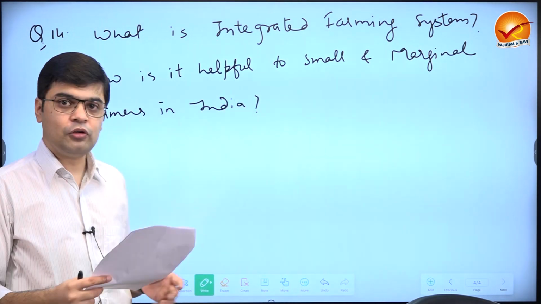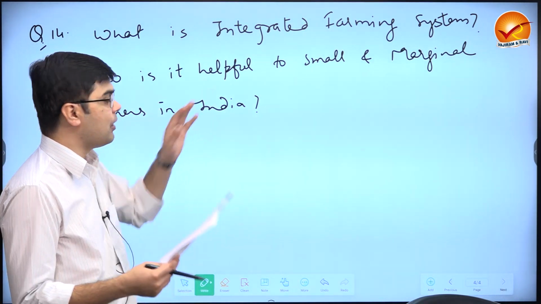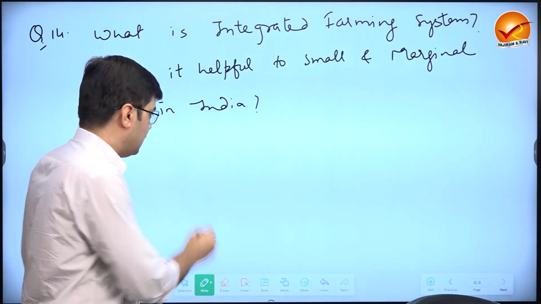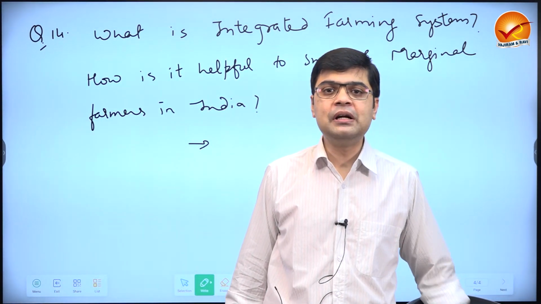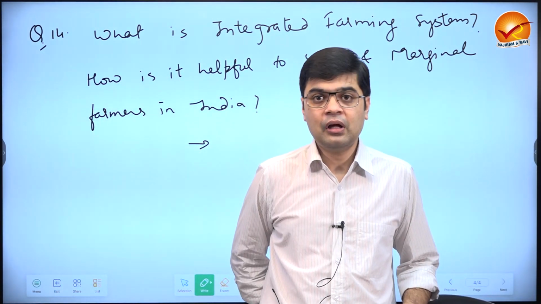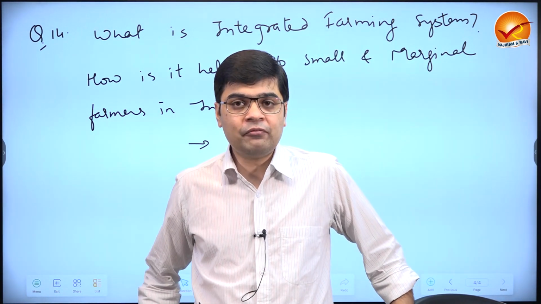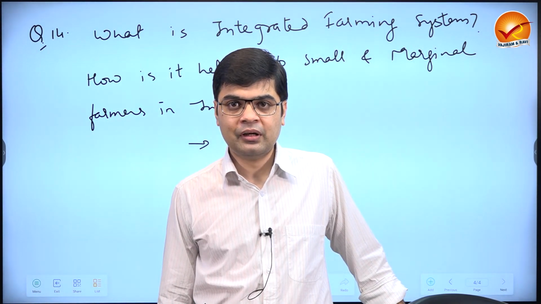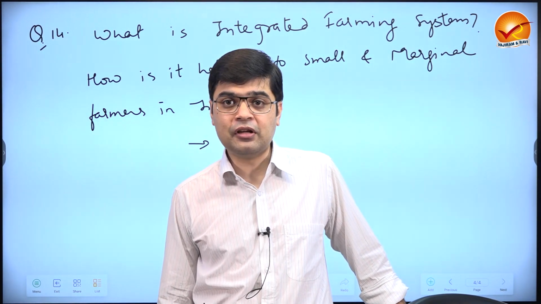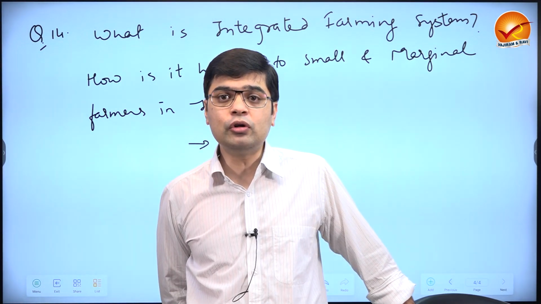Then how will you solve those problems? How will the integrated farming system help? One, the integrated farming system is going to help by providing complementary services. I am a farmer. I am finding the inputs very costly. Fertilizer is very costly for me. Now the price of DAP is increasing, the price of other fertilizers is increasing. So in that case, I may not be able to afford these fertilizers.